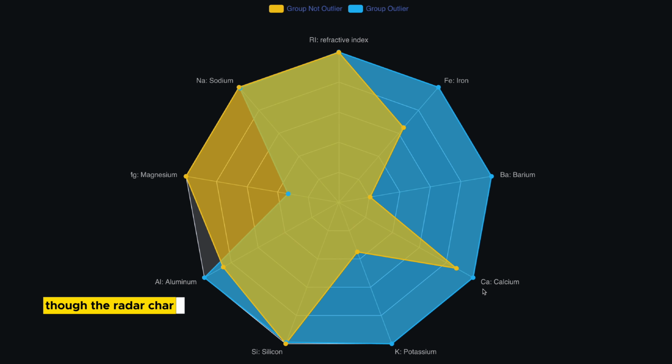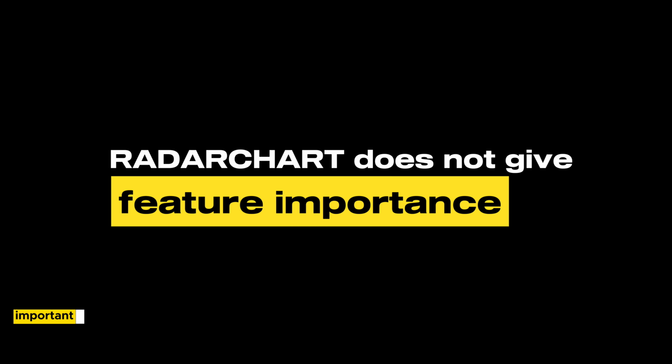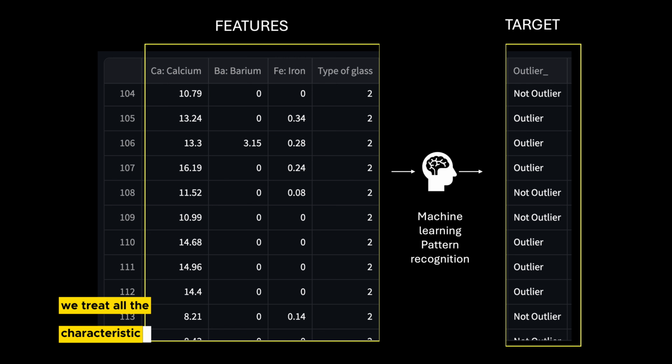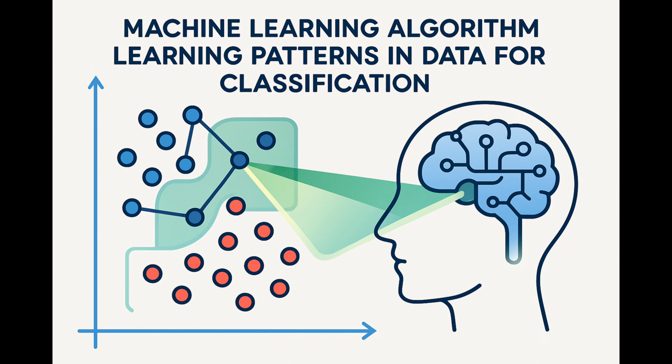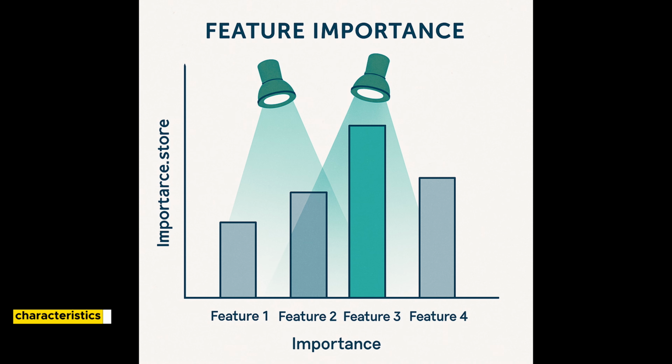Though the radar chart is visually very useful for spotting which factors may be driving the outliers, it doesn't tell us which feature is more important than the others. For that, we can turn to machine learning. We treat all the characteristics as features and the outlier label as the target. The machine learning model then learns patterns in the data and tells us which characteristics have the most influence on whether a point is an outlier or not.